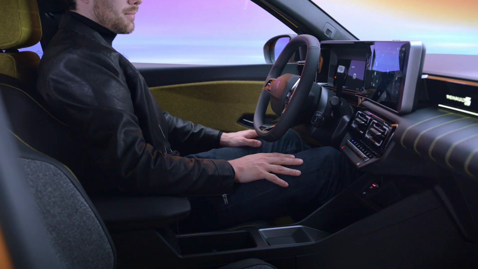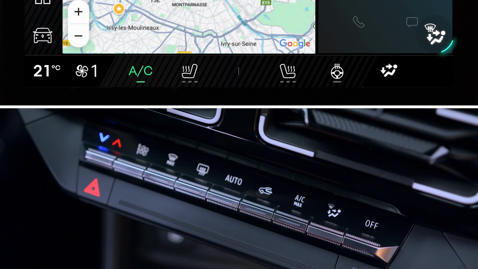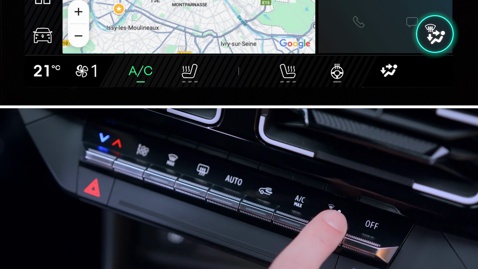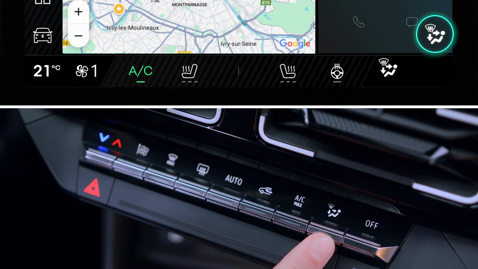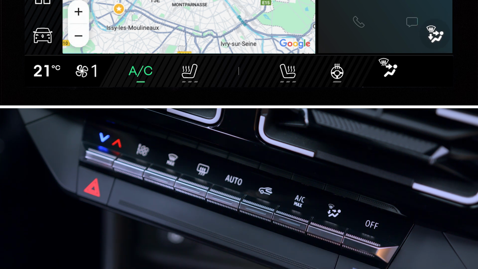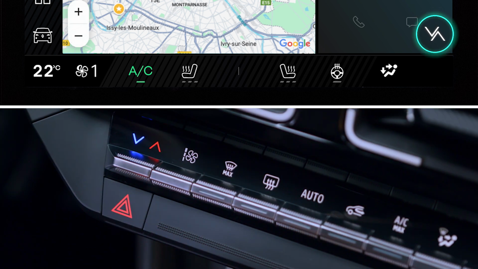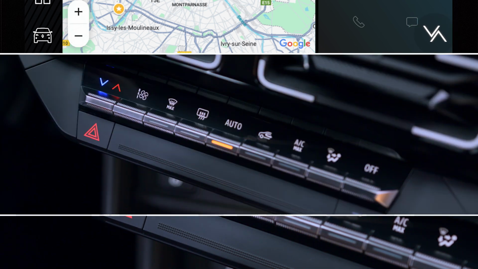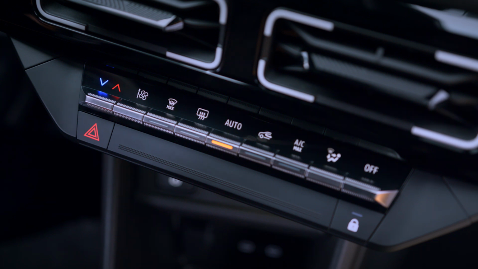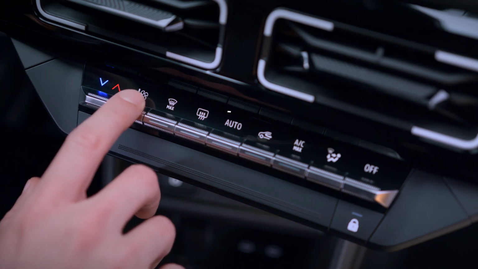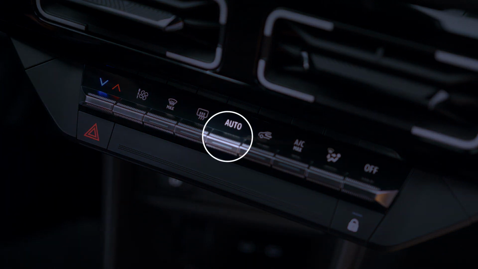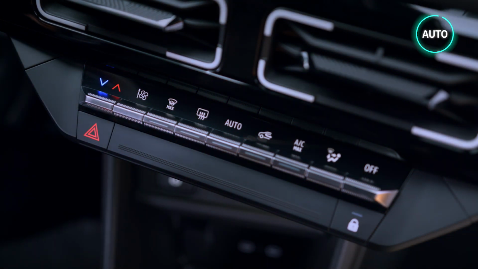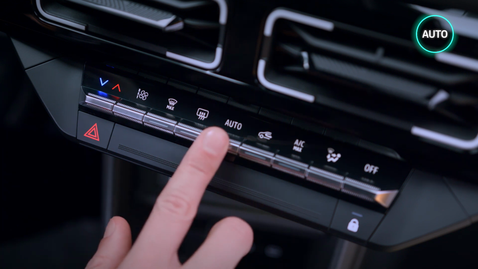To change the distribution of air in the passenger compartment, keep pressing this button until you reach the desired distribution. To adjust the temperature, move this control up or down. Please note, if you manually change one of these settings, automatic mode is deactivated. To switch it back on, just press Auto again.